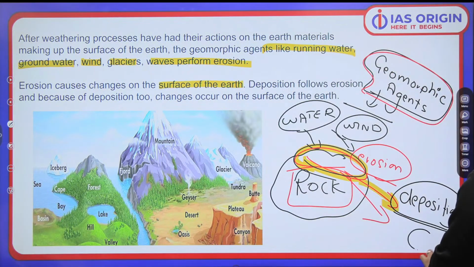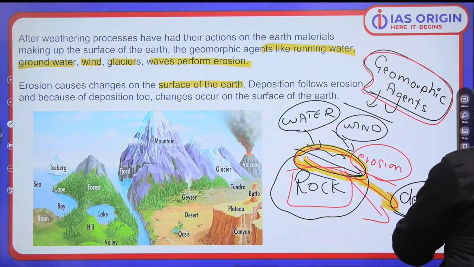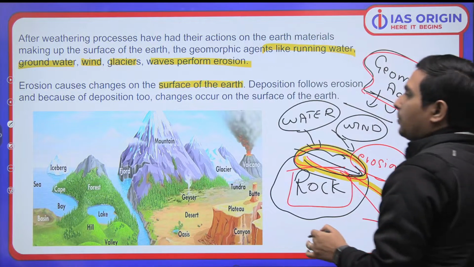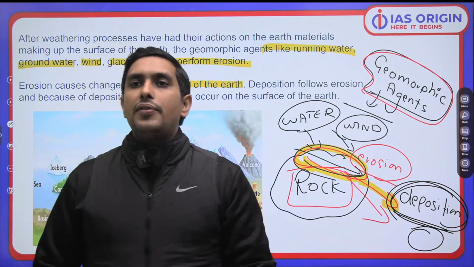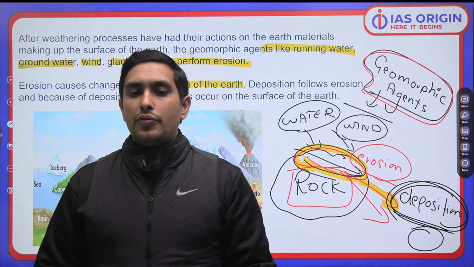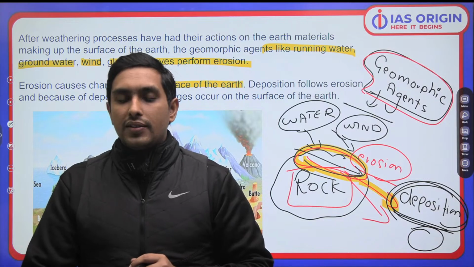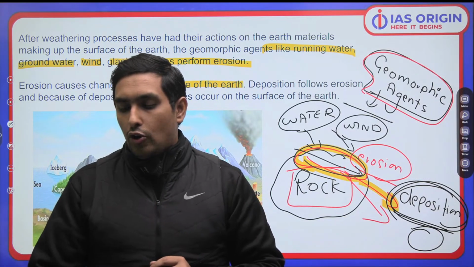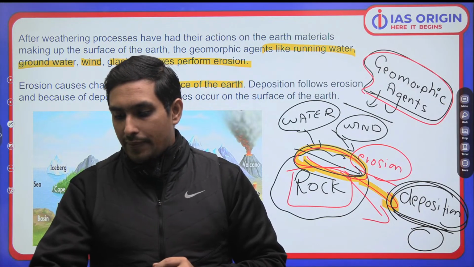Here also some landform will form. Here, because of erosion, some landform is forming. There, because of deposition, some landform is forming. This is the beauty of it. So ultimately, we have plenty of different landforms being formed. This is something we have to understand precisely. I hope my idea is clear. I hope the idea is absolutely clear.